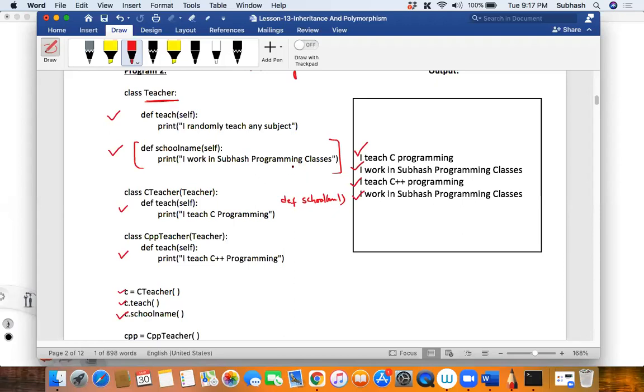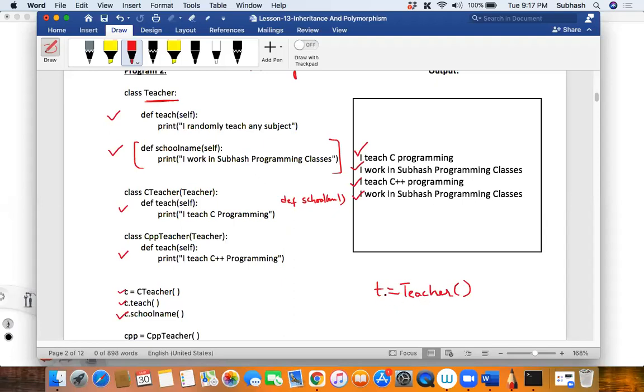Let us go back to our basic understanding of classes and objects. Listen to me very carefully. When do we call anything a class, and when do we call anything an object? Say, for example, assume that I created a teacher object, t is equal to teacher. This program will allow me to do that, because I have not created this as an abstract class. I'm just creating an object t of the teacher class.